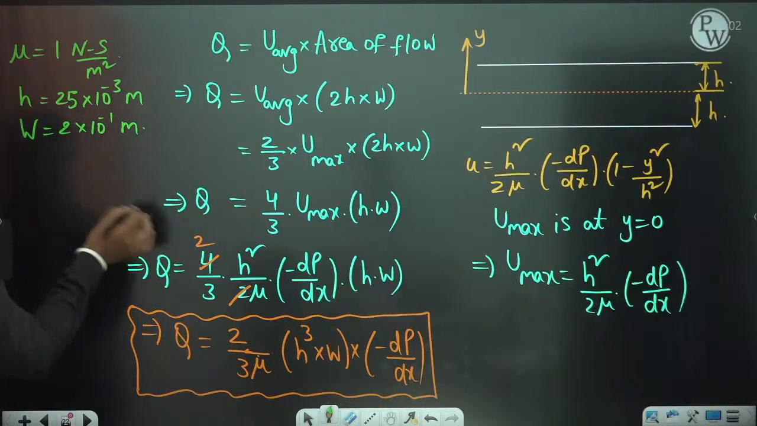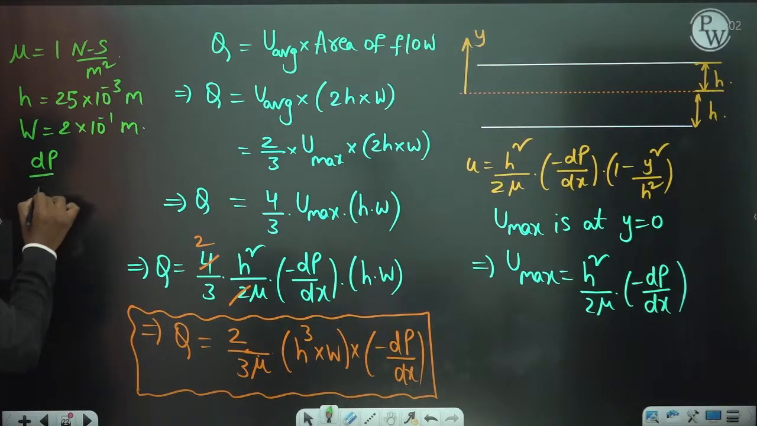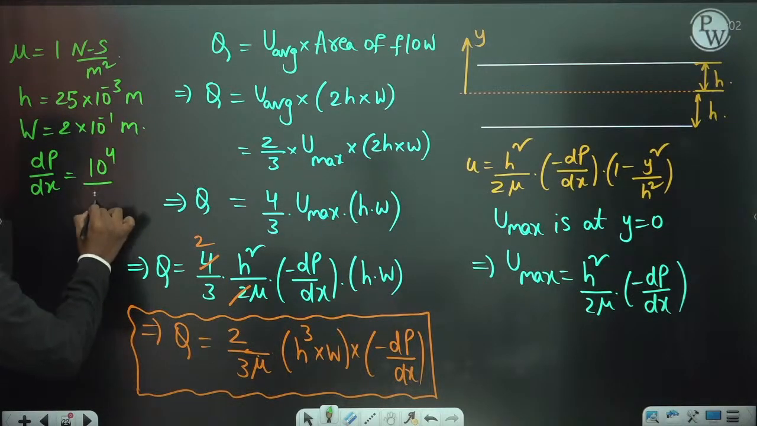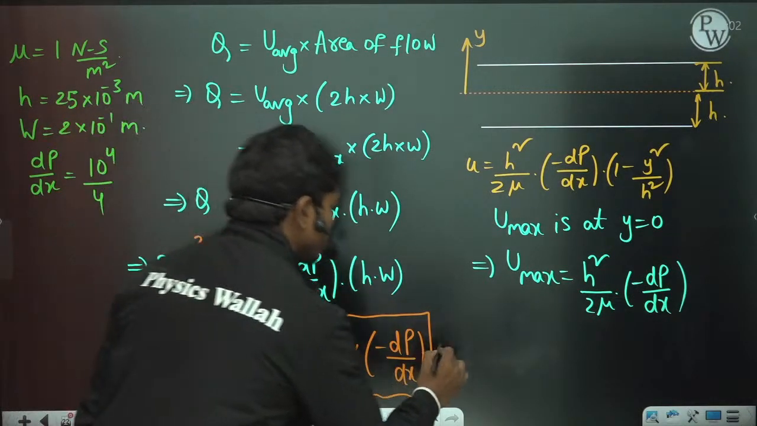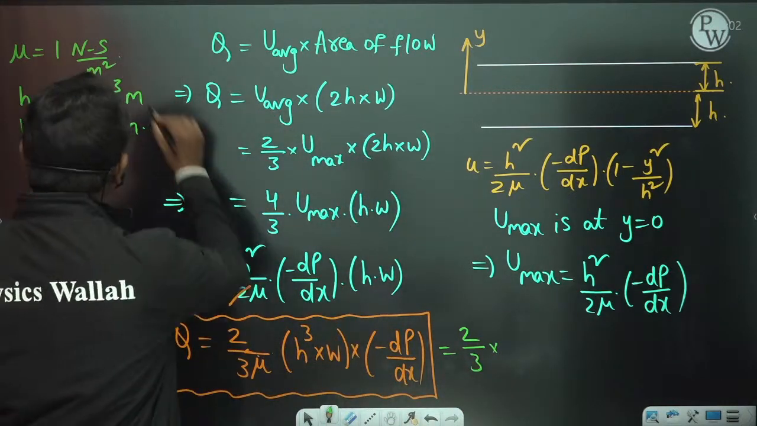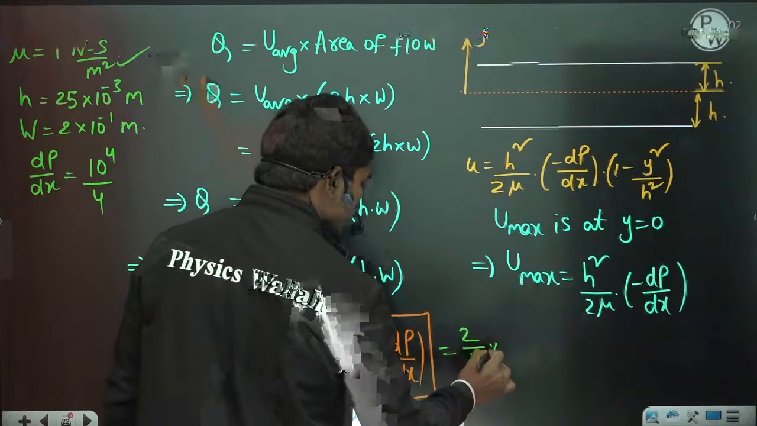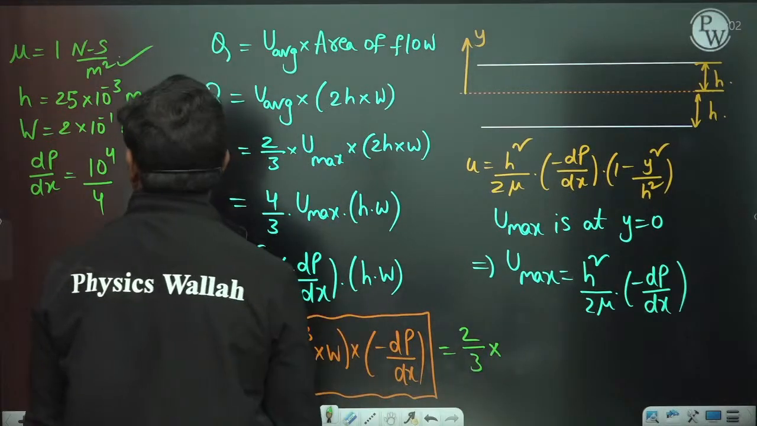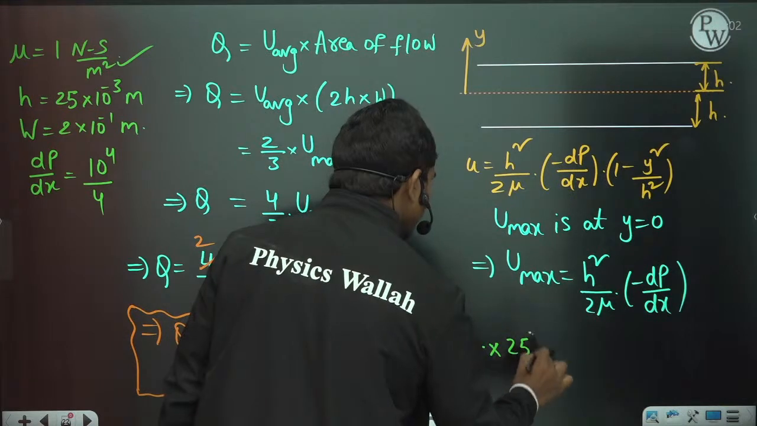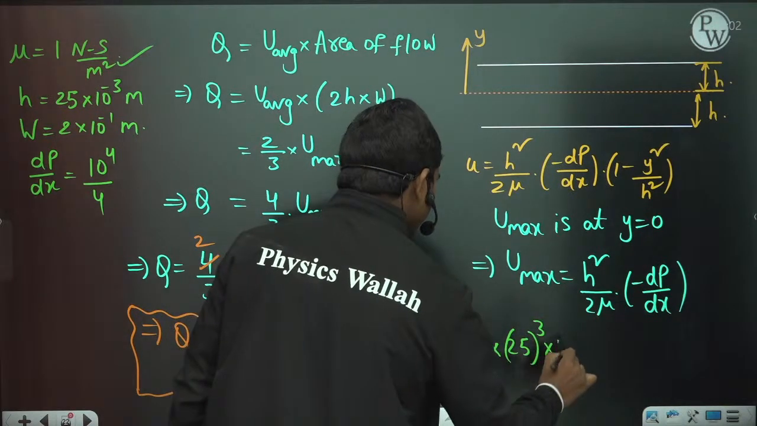So the dP by dx value, if you see, this value is 10 power 4 by 4. So let us substitute all these values. 2 by 3 into dynamic viscosity value 1, into h cube. H cube is basically 25 cube into 10 power minus 9.